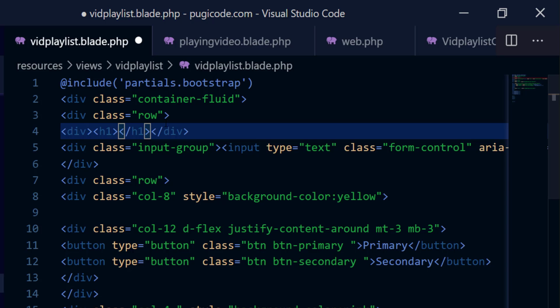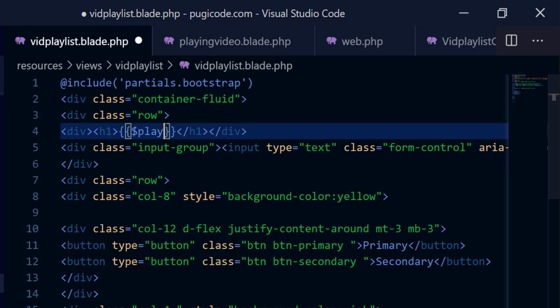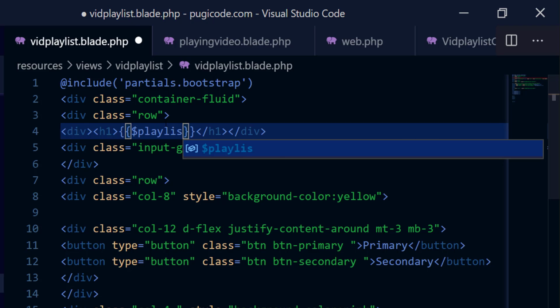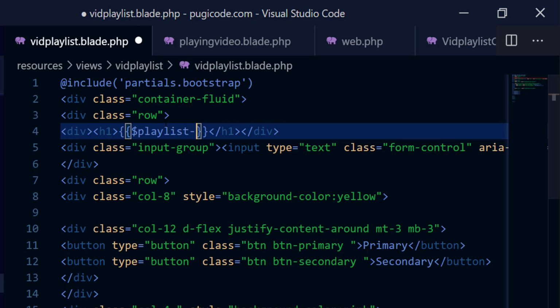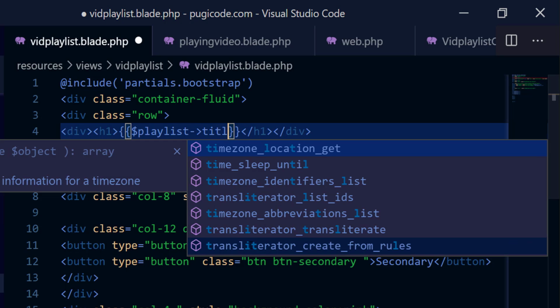Inside the h1 tag I just want to find that particular ID. So the particular ID was $playlist, and then what are we looking for? We are looking for the playlist title.